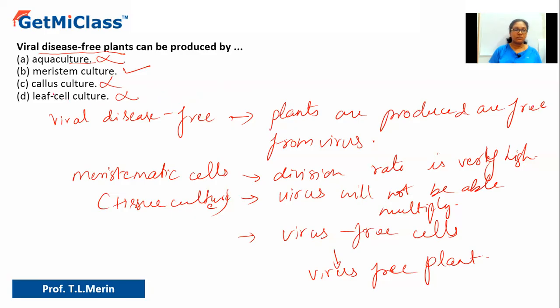But as we said, the meristematic cells are very important because they have the capacity to divide very fast, and that's how they get rid of the virus. So what is the answer? The answer is option B. I hope you understood the explanation. Thank you, everyone.